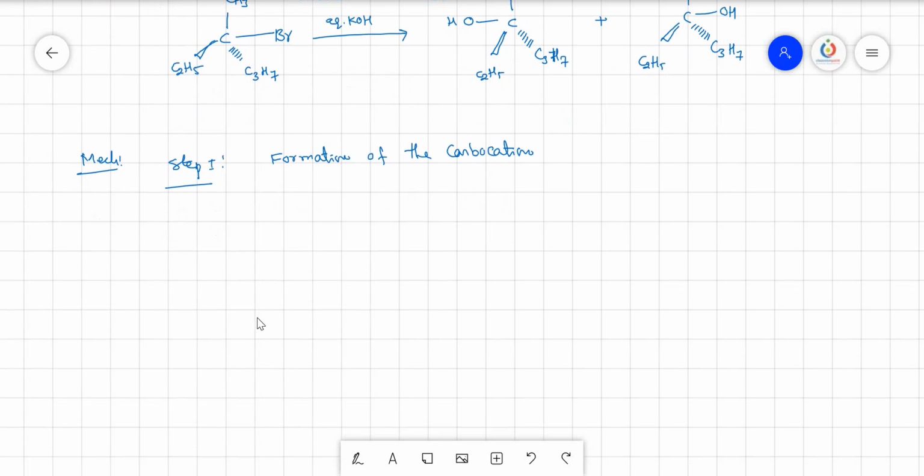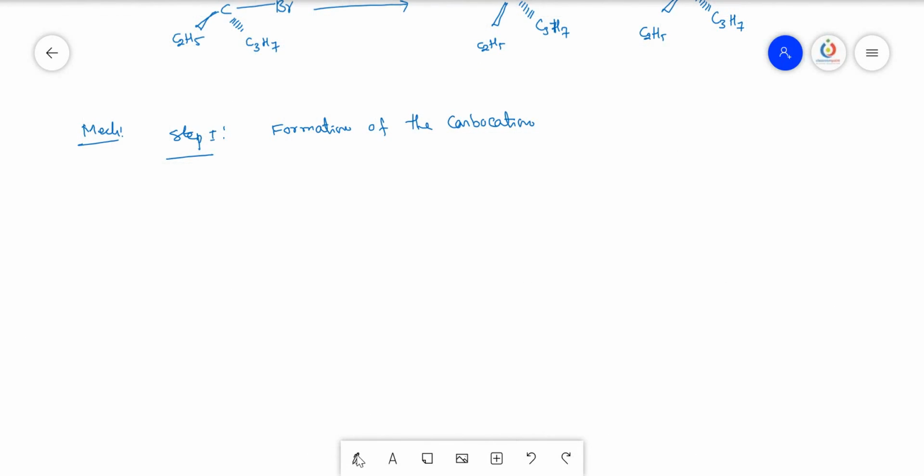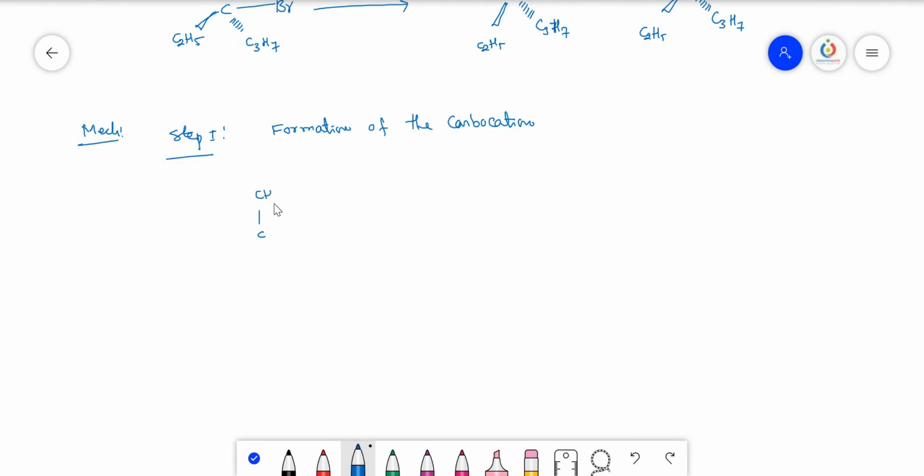How does this formation of the carbocation take place? We shall take this tertiary alkyl halide here. This carbon-halogen bond will be broken.